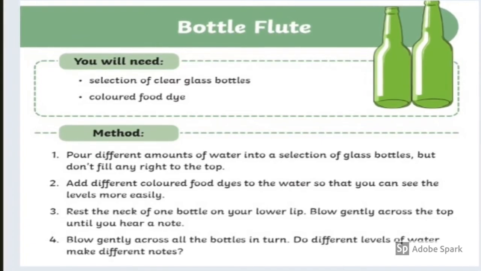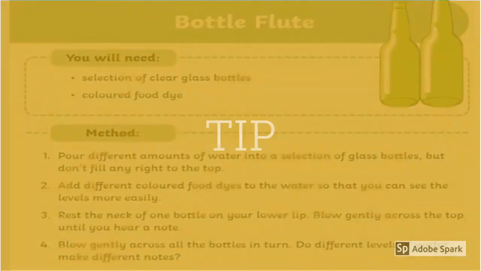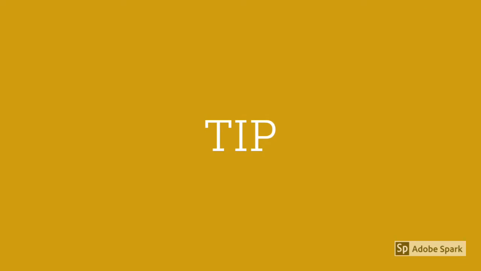Do different levels of water make different noises? Blowing makes the air inside the bottle vibrate, producing a note. The notes change according to the amount of water and air in the bottle. The bigger the space between the water and the top of the bottle, the lower the note. Try tapping the bottles instead of blowing. What happens? Tapping makes the water vibrate. The more water there is, the lower the note.